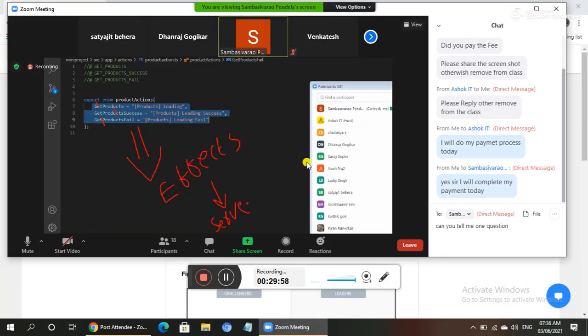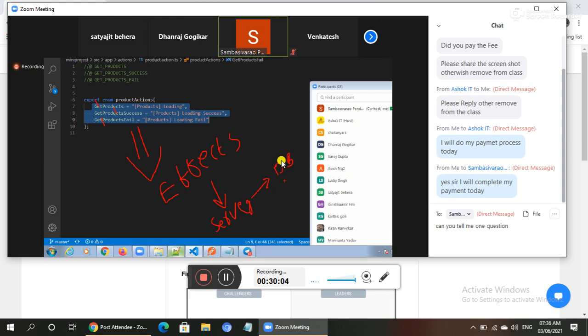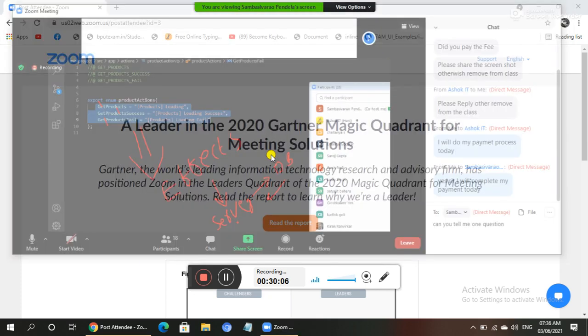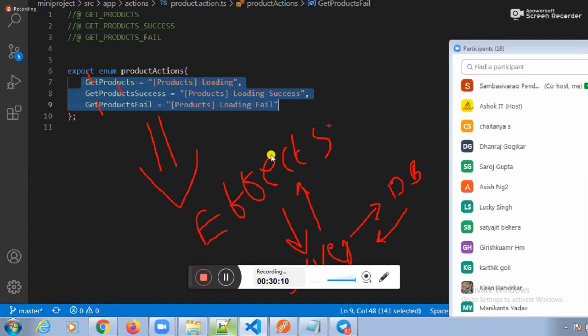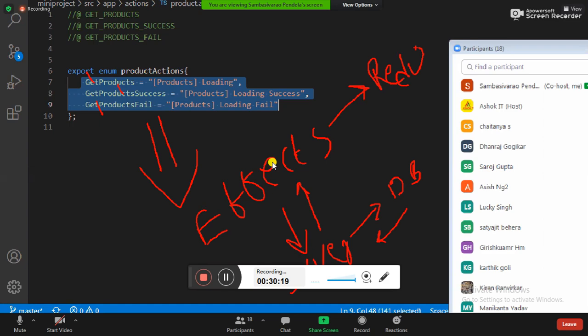The server will connect with what? The database. The database gives the information back to the server. The server gives the information back to FX. FX gives the information back to the reducer. This is the architecture.